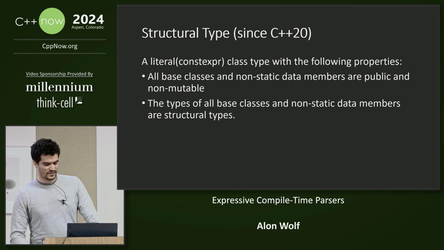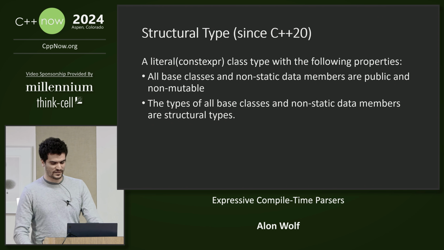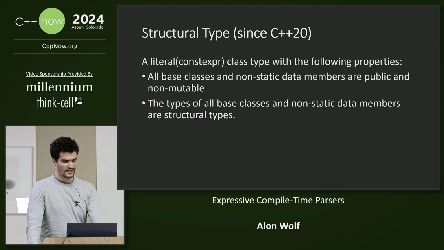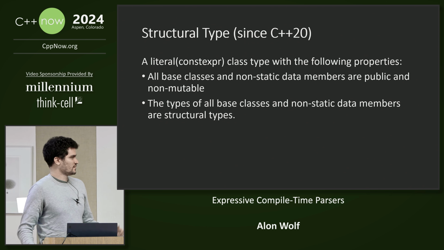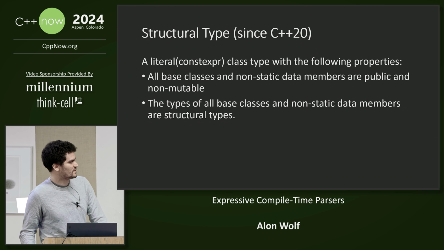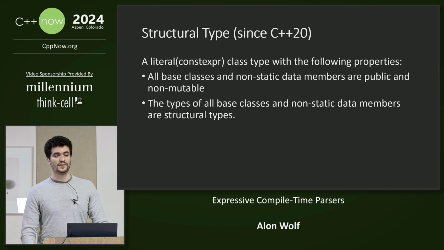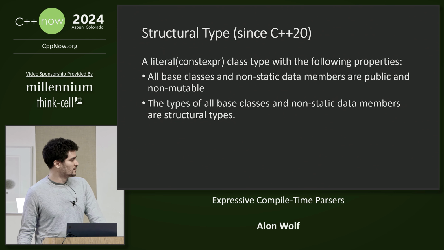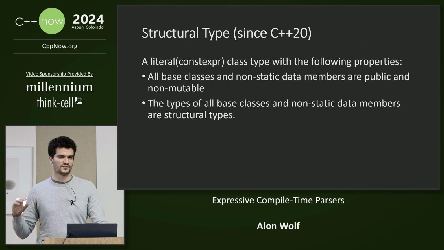So in C++20, the definition of a structural type was modified to include constexpr variables of a class type. And the two requirements for a class type to be structural are: first, it has to have all base classes and all non-static data members be public and non-mutable. So all the direct data members have to be public. Also, the types of all the base classes and non-static data members must themselves be structural. So this is a recursive definition, that the entire composition tree must be public.